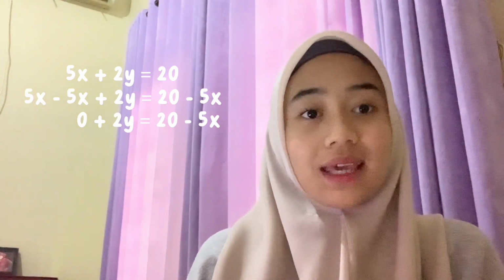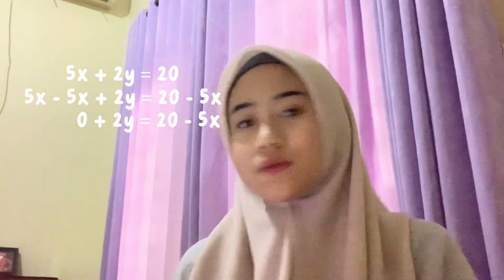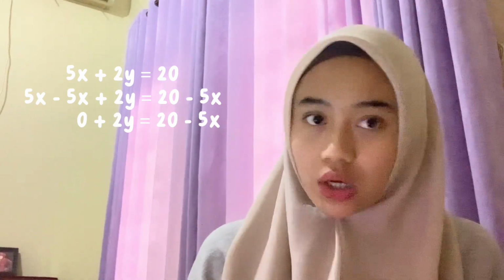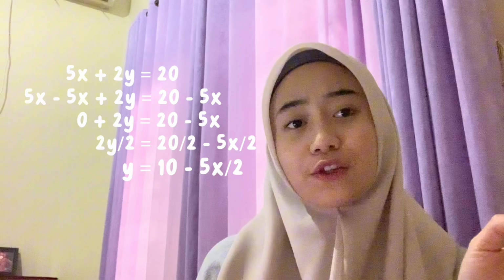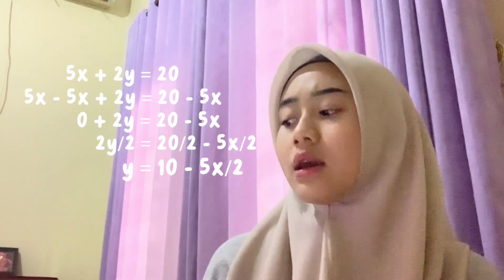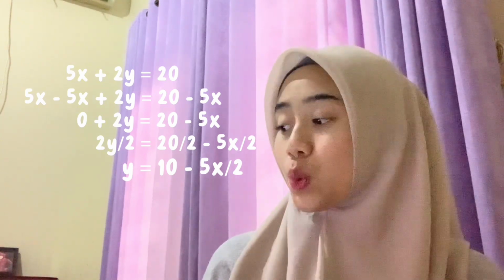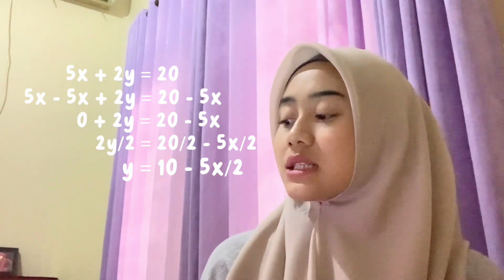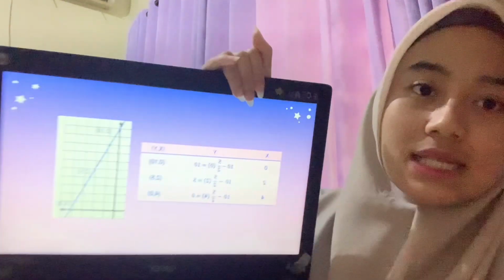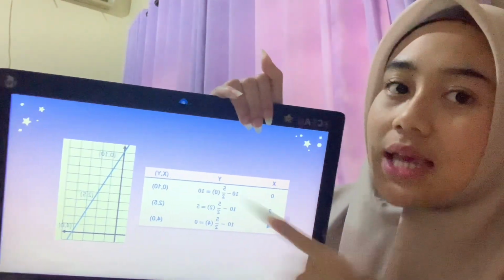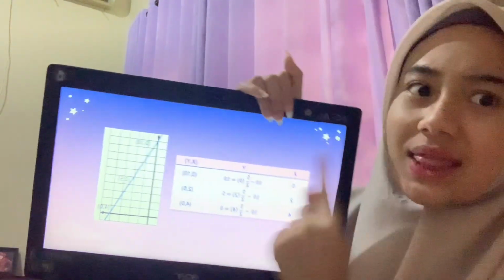plus 2y is 2y, because 5x minus 5x is 0, and 20 minus 5x, and we divide both sides of this equation by 2. So 2y divided by 2 is y, and 20 minus 5x divided by 2 is 10 minus 5 divided by 2 x. And we can create the graph like this. Before this, we add this.